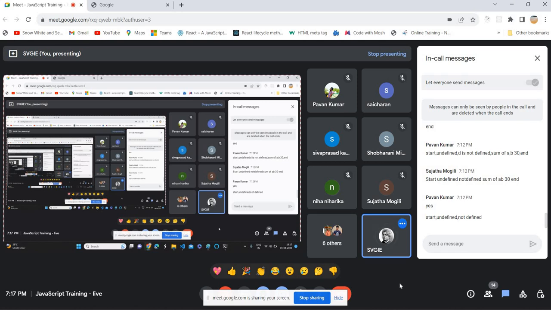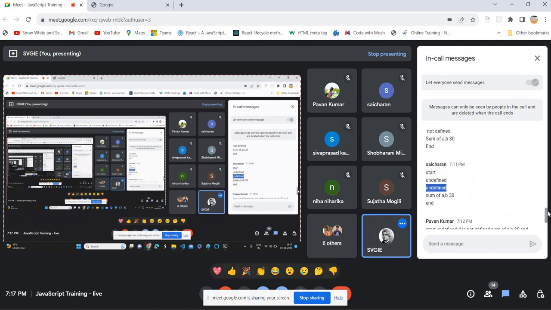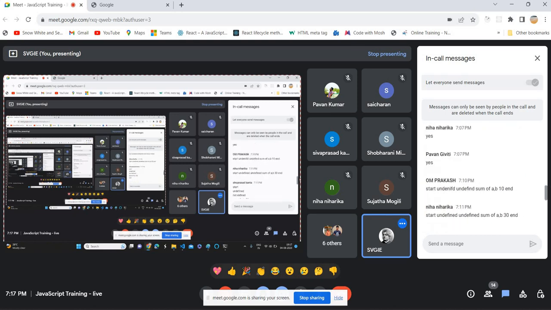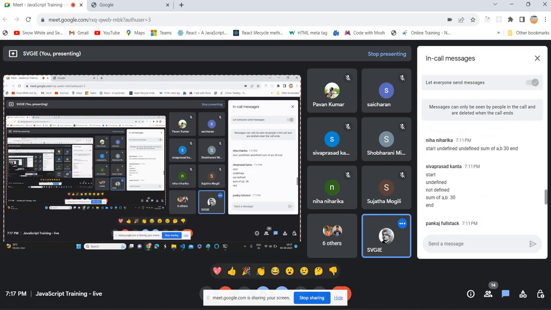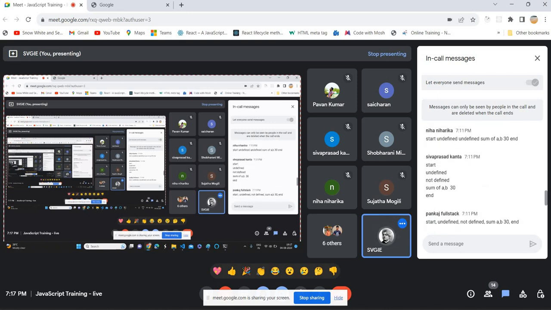Who will tell me the answers along with me, the execution flow, so we can test it quickly. No one is ready? Okay, I will pick someone then who has given undefined.